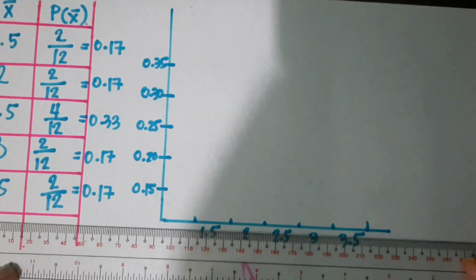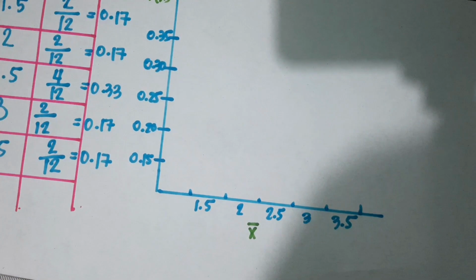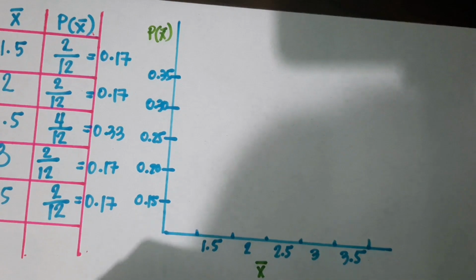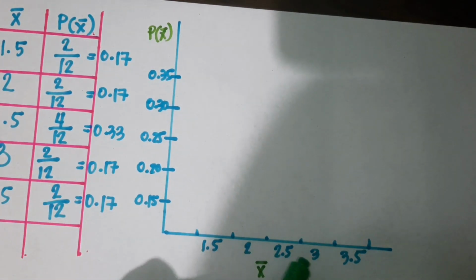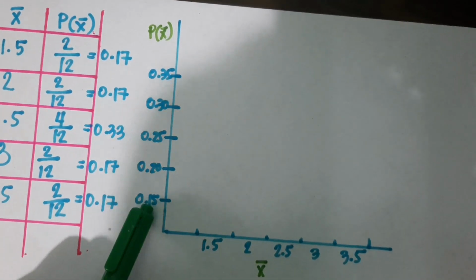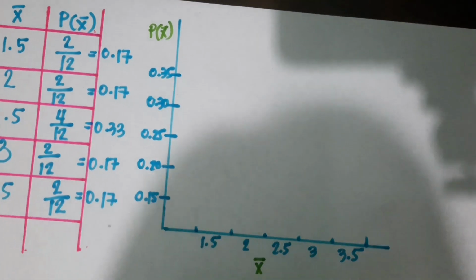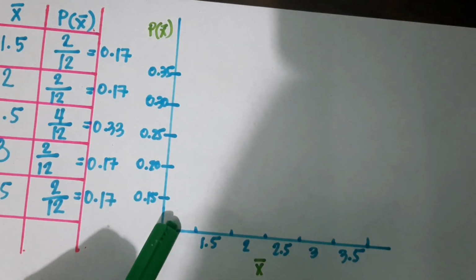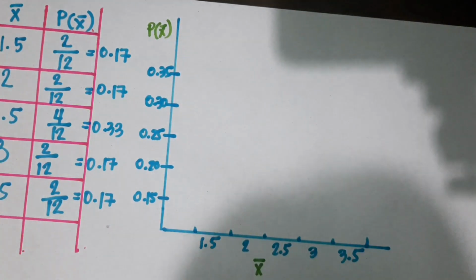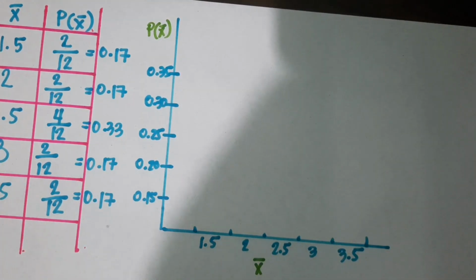Now I have here the graph, the horizontal and the vertical. The horizontal is the sample mean, and the vertical is the probability of the sample mean. Now, let's graph. We have here 1.5, 2, 2.5, 3, 3.5, and on our vertical line, 0.15, 0.20, 0.25, 0.30, 0.35. It is better if the histogram has equal spacing, so that we can better see its curve or graph.